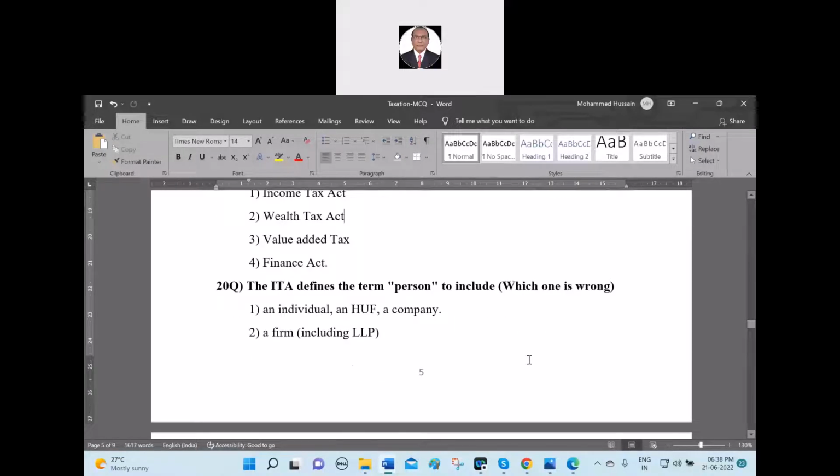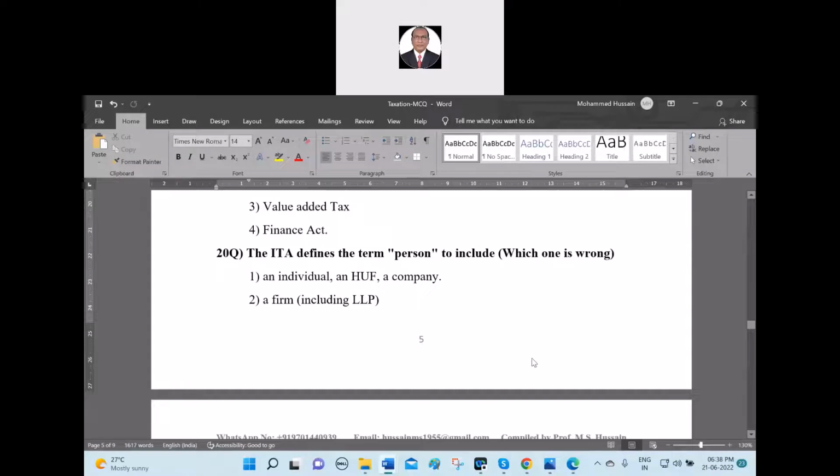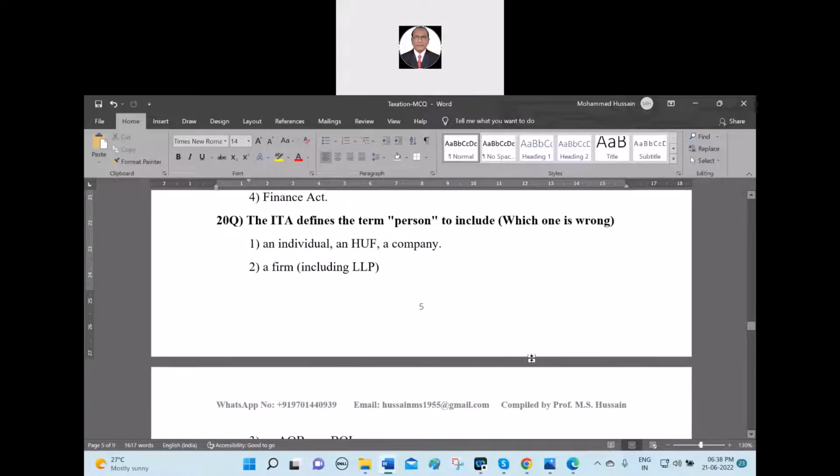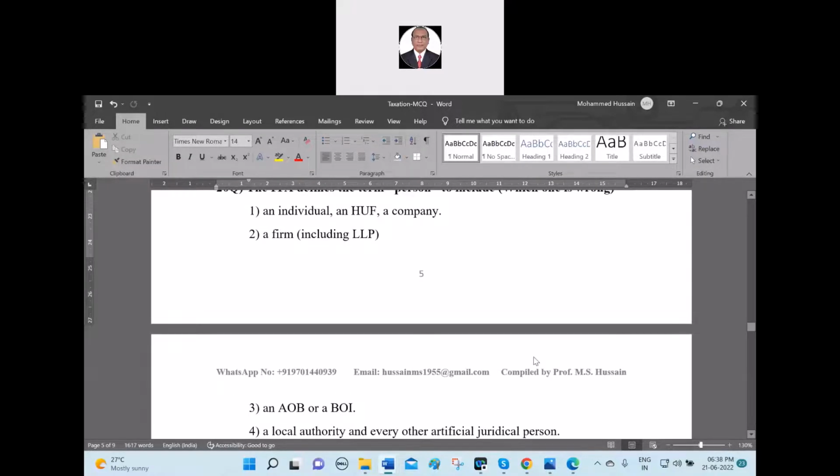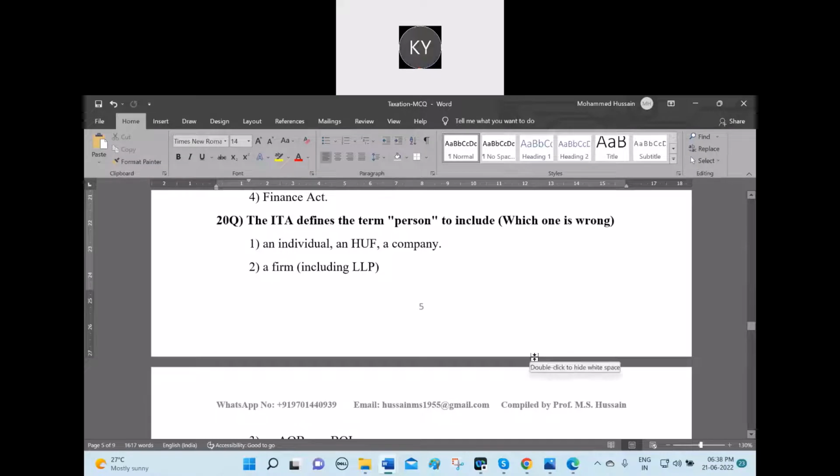So now the 20th question. ITA defines the term person, including which one is wrong. What is ITA? Can you tell me? Income Tax Authority. Income Tax Act.